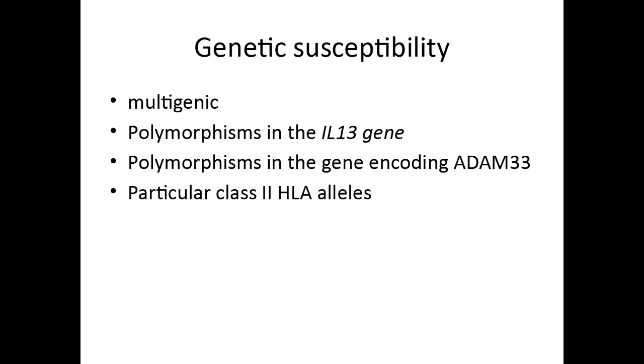The second type of pathogenesis is genetic susceptibility. Bronchial asthma is a disease that is caused by mutations or alterations in multiple genes. Some of those genes are the interleukin 13 gene, the ADAM33 gene, as well as class 2 HLA molecules.